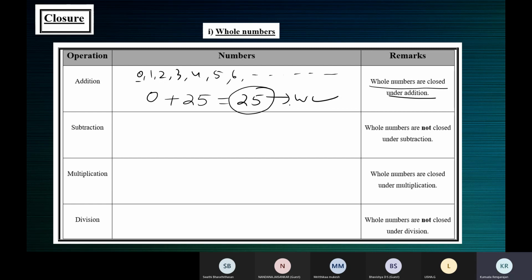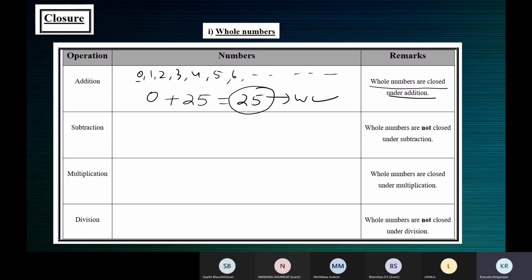That means whole numbers are closed under addition. The sum of 2 whole numbers is always a whole number. That's what we mean by closure property, closed under addition.